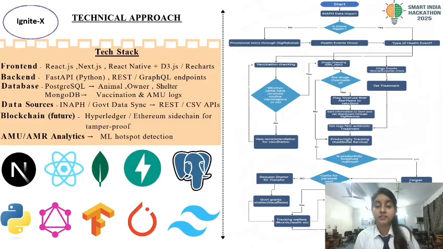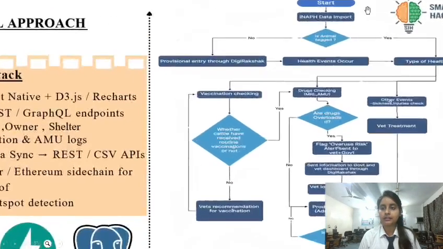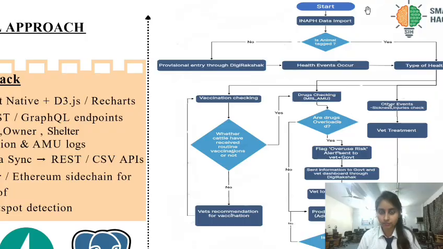So now we will proceed with the next slide, that is technical approach. Here I am going to show you the workflow of our solution, DigiRakshak, and that will start with the INAPH data collection. Now, firstly, what is INAPH? So INAPH is a centralized government database which basically records the cattle and livestock information about their breeding, their ownership, their productivity, and so on. Now there comes a condition: is the animal tagged through INAPH or not? If it is yes, then the health event will occur. But if it is not, then the provisional entry through our portal, that is DigiRakshak, will be done.